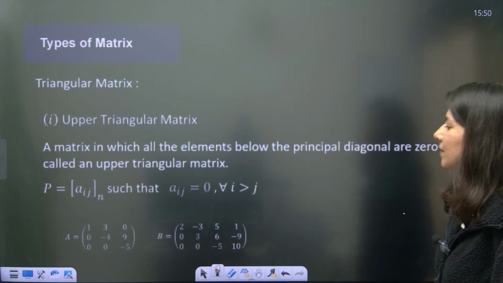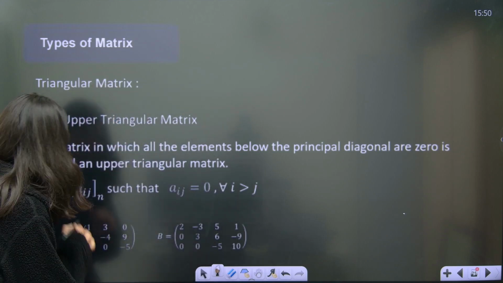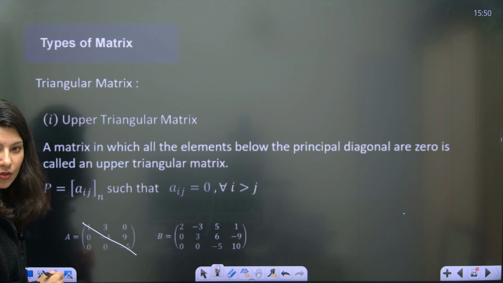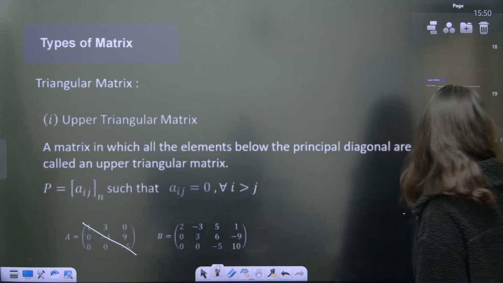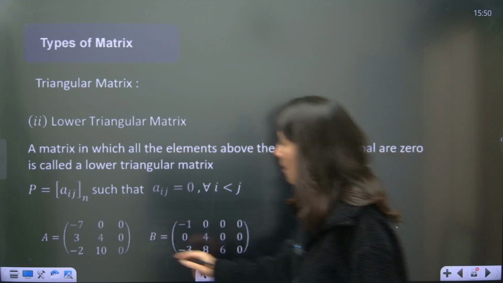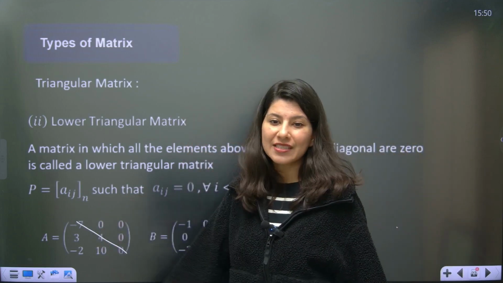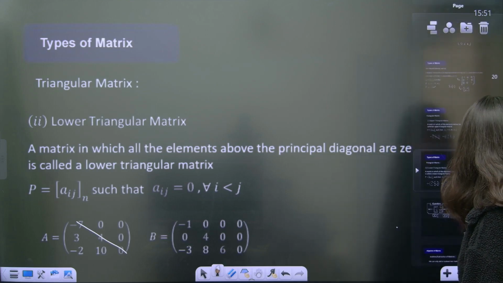Now upper triangular matrix, you can see upper triangular matrix is this. Upper triangular means all the elements below the diagonal should be 0, right here. And lower triangular means all the elements above the diagonal are 0. We don't care what is happening below or on the diagonal. So this is upper and lower triangular matrix.